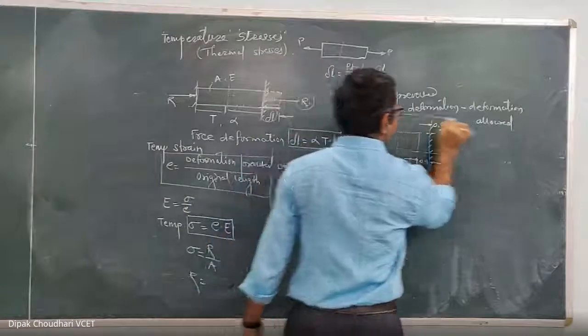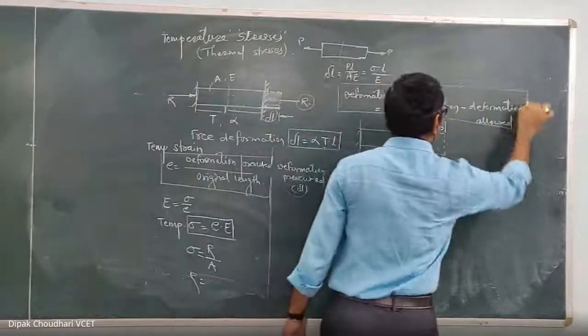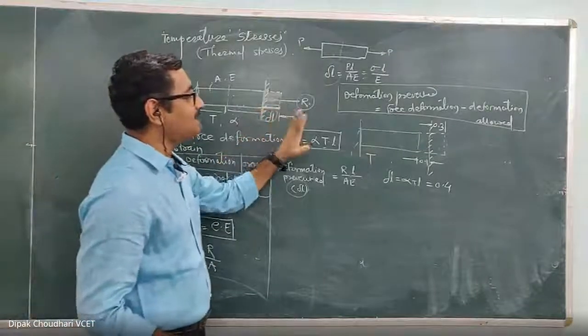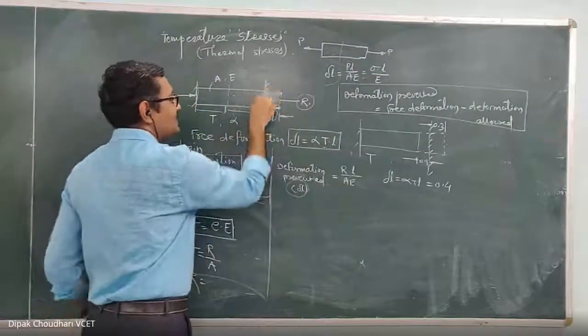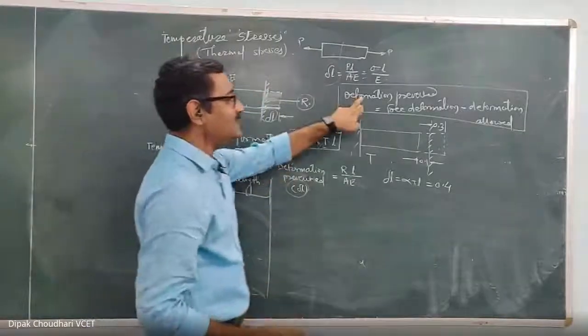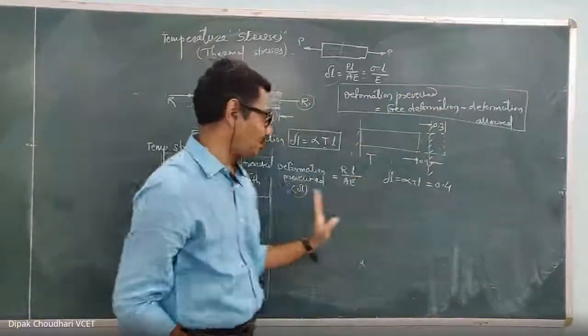In this way we can calculate the deformation prevented. Now in this case, zero deformation is allowed, so the deformation prevented equals the free deformation.